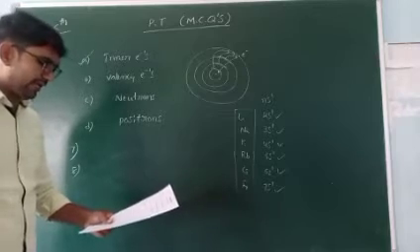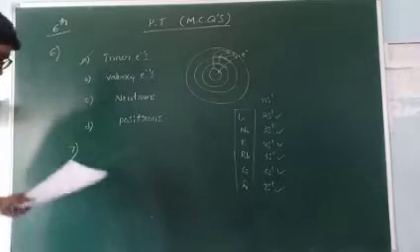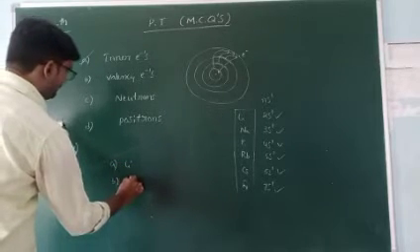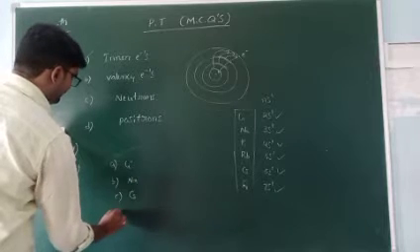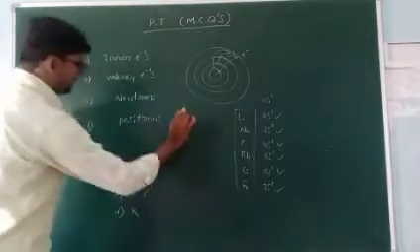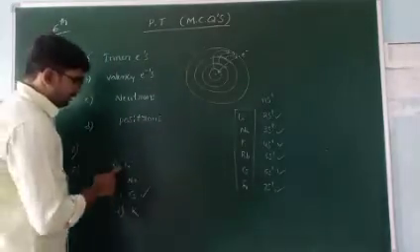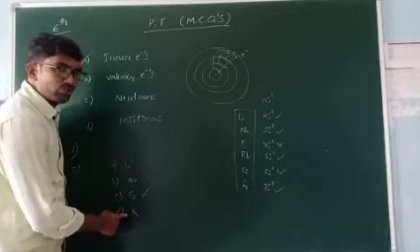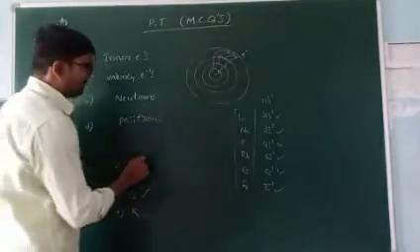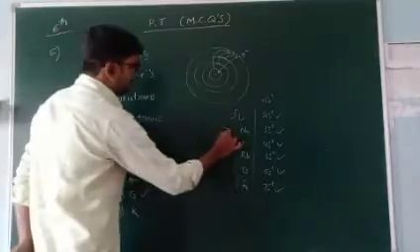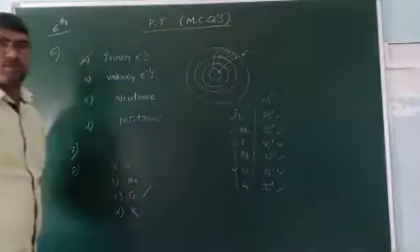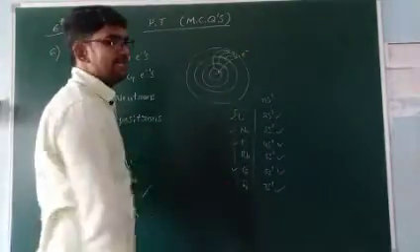Among the following, the element with the greater value of screening effect. Which one has the highest screening effect? A, lithium; B, sodium; C, cesium; D, potassium. The answer is cesium. Why? Because these four elements belong to the 1A group. In this, lithium is the first one, sodium the second, potassium the third, but cesium is the fifth one. So the size increases from lithium to cesium.